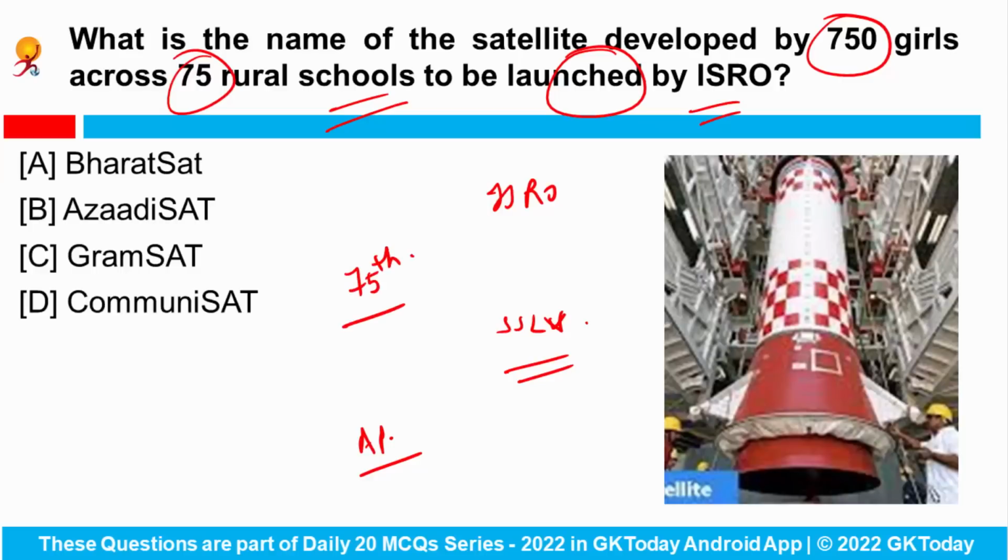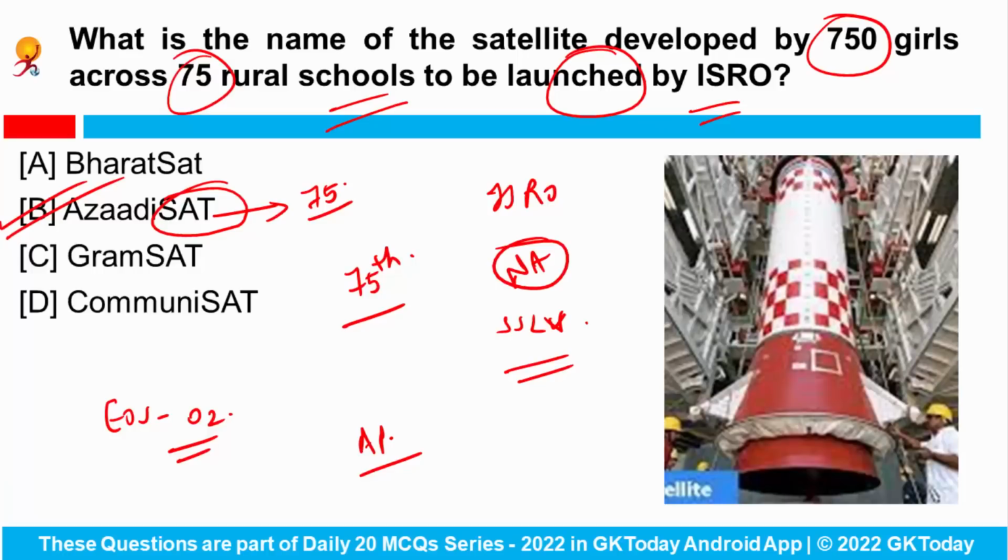of India's independence. And this SSLV will carry Earth Observation Satellite 02 as well, which is an indigenously developed Earth Observation Satellite, and the CubeSat called Azadi Sat. Okay, so it was actually developed by 750 schoolgirls across 75 schools in rural India, and this satellite will carry a special space song along with the national anthem. Fine. So the name of the satellite is Azadi Sat.